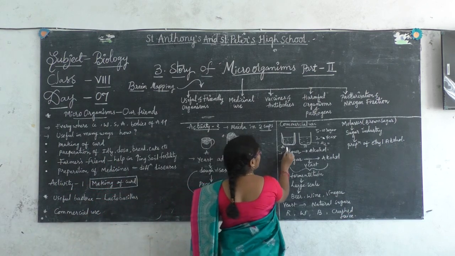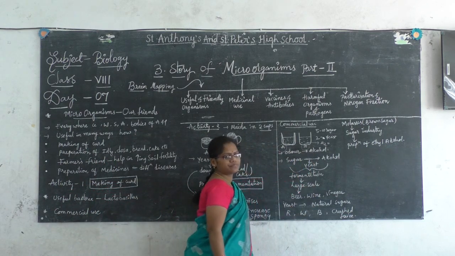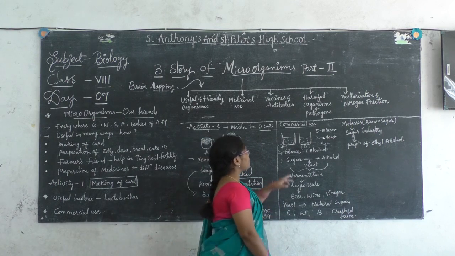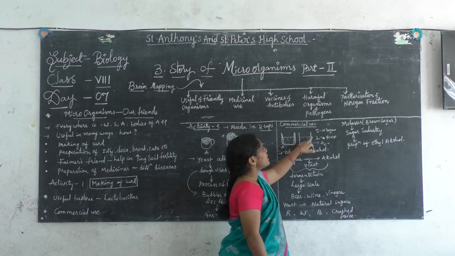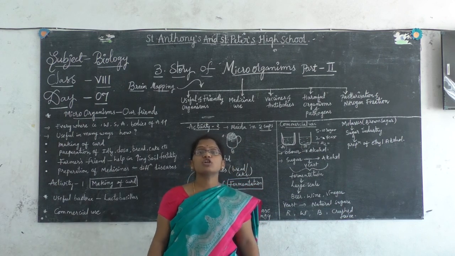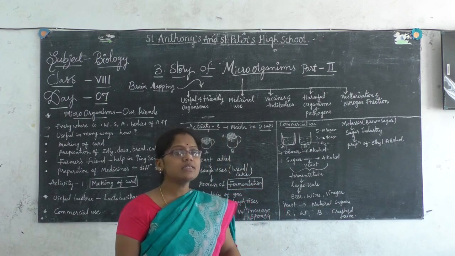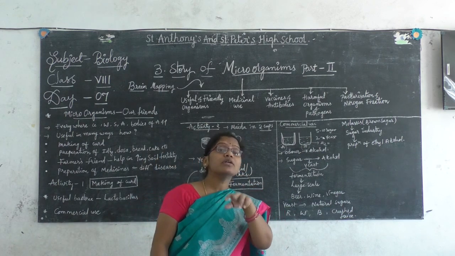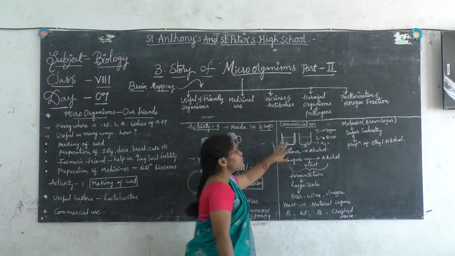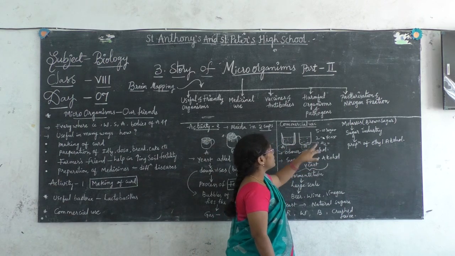You name them A and B. Right? Now, in these you are taking 5 to 10 spoons of sugar, in both the beakers, A and B.